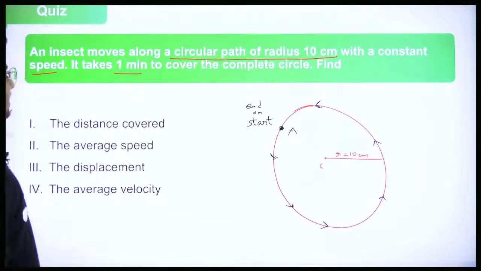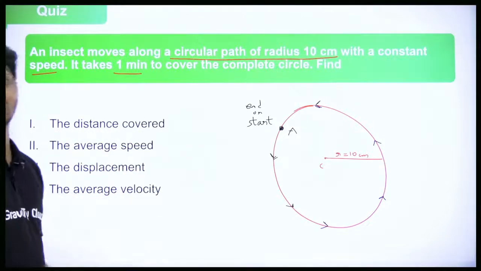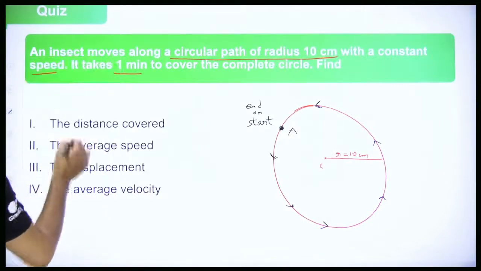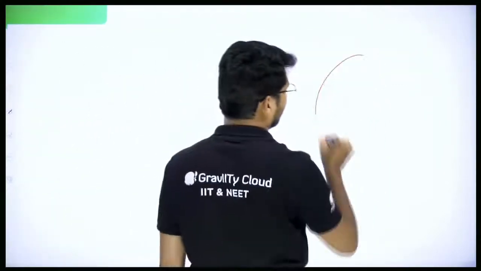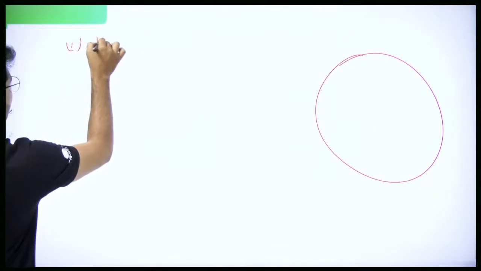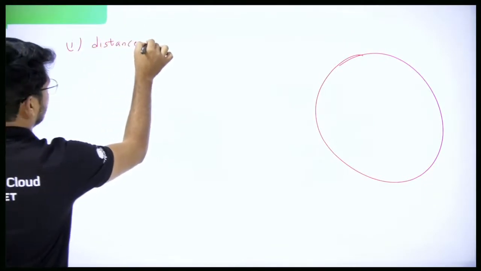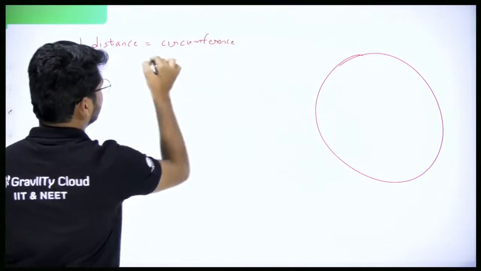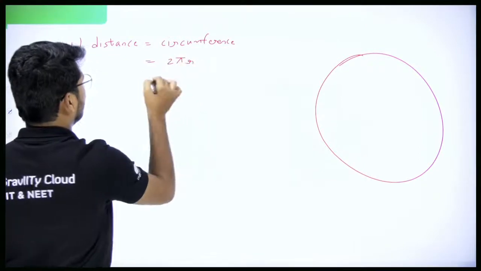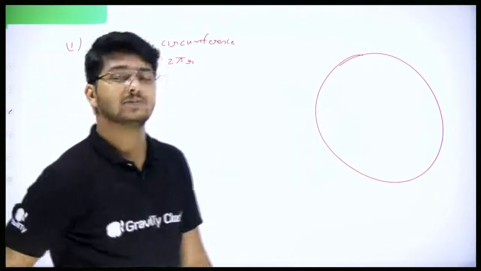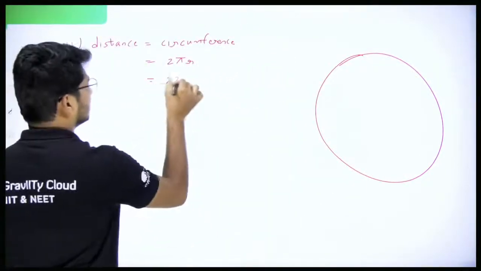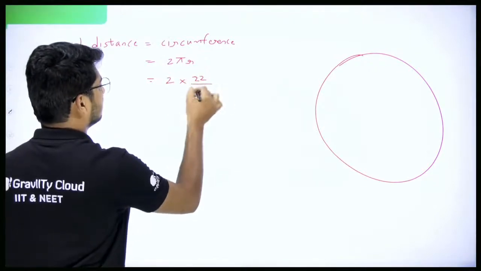Now, in this case, we have to find the distance covered. So everyone, I think we have done a similar question, right? So what will the distance covered be? We are completing a full circle, so the distance will be equal to how much? Circumference, the complete length of the circle, which is 2 pi r. What is pi, everyone? Whenever you get pi, you have to remember its value. What is its value? 22 by 7, that's it.